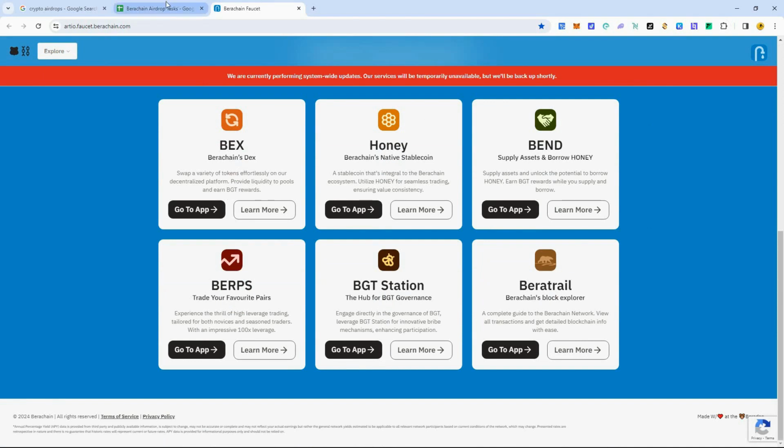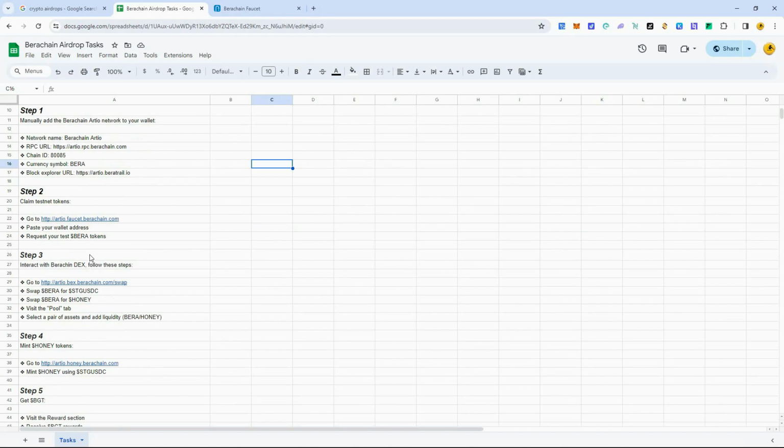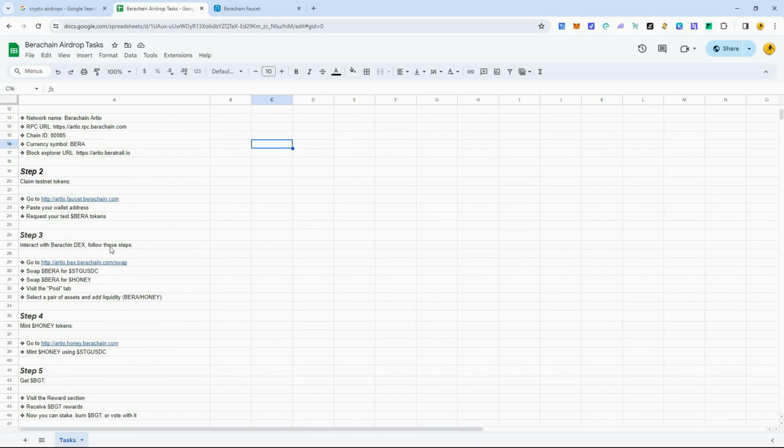Let's go back to the task list and we will move on to step 3, which is interact with the Berachain DEX. Follow the steps. Go here, okay? And we're going to swap Bera for some STG USDC. We're going to be using this later in step 4 to mint some honey token. And we're also going to swap some Bera for honey as well. And then we're going to visit the pool tab and add some liquidity.